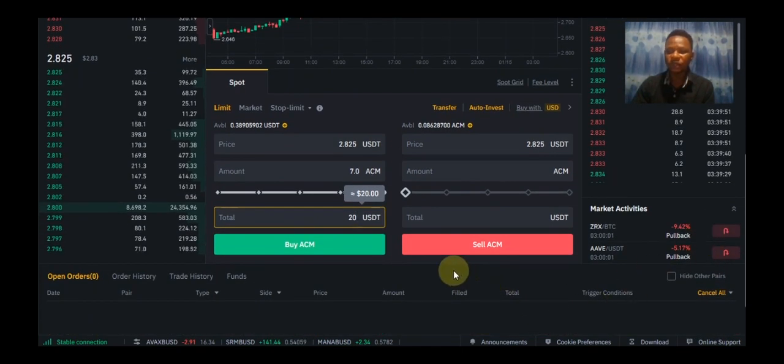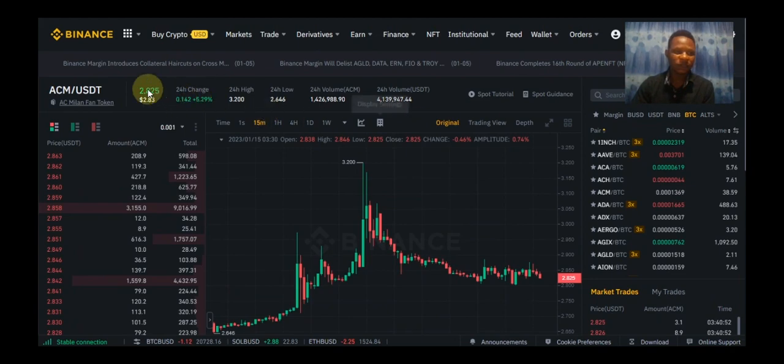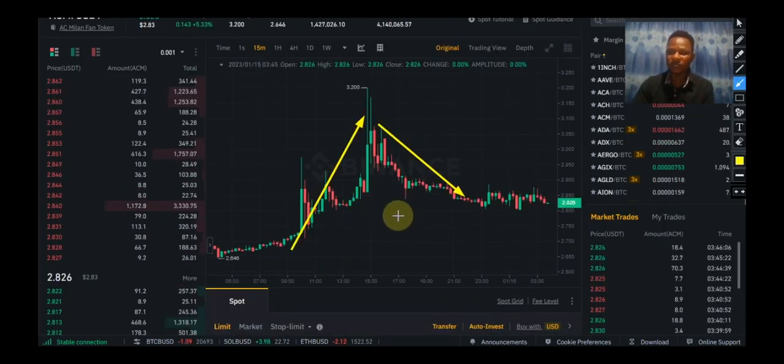So if I want to close the trade or I want to sell AC Milan coin off, I'll click on sell. So when I click on sell, the money will drop back to USDT, which is the stable coin. This is how the spot market works. In spot markets, you only make profit when the market rises and lose when the market drops.